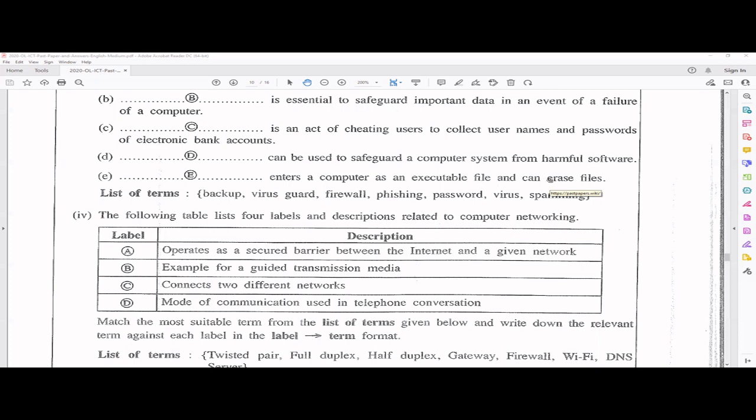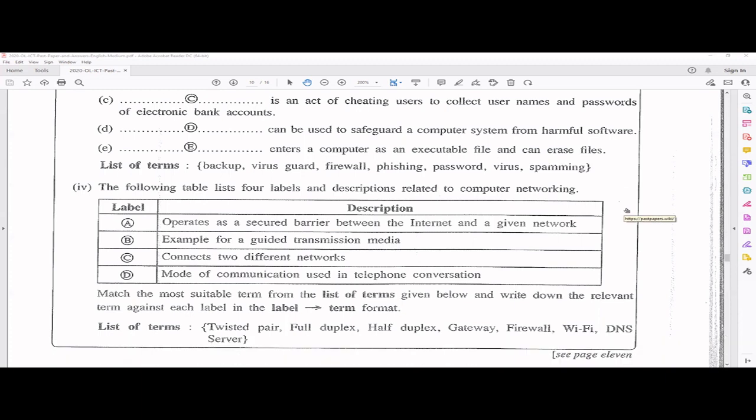The following table lists 4 labels and descriptions related to computer networks, right? So here they have given labels and you have to map them again. The presentation should be like this, where you write A, arrow, and then the matching term. Okay, first one. Operates as a secure barrier between the internet and a network. Now, firewall is that, right? Between the internet and the network, right?